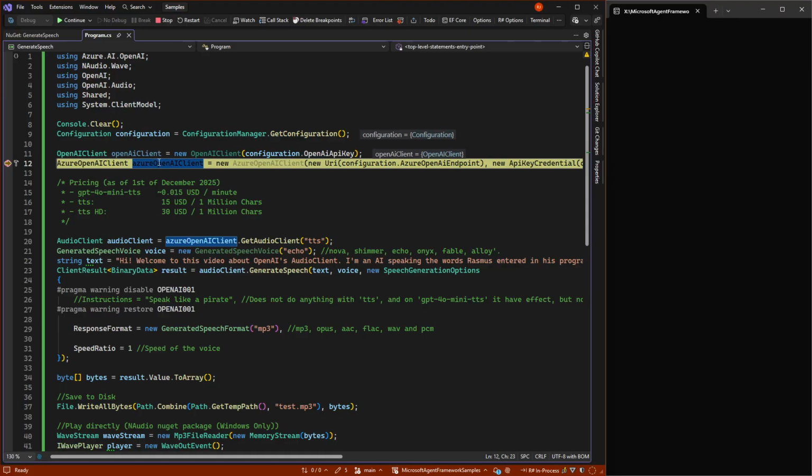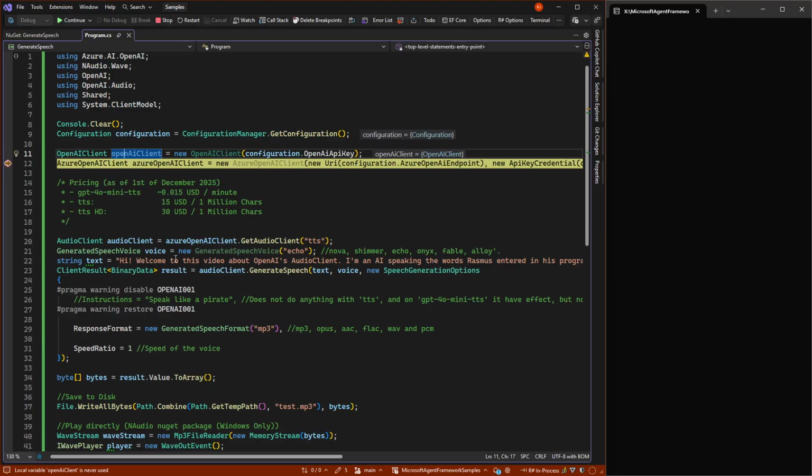We're just newing up an OpenAI client or an Azure OpenAI client. And what we're going to use of models today is not the normal ChatGPT 5 and such. They are the TTS models, which are fairly old. GPT-4o Mini TTS is actually the newest one, while the ones I'm using here is TTS, which is even older. But they are still quite capable of what they need to do when it comes to generating speech.